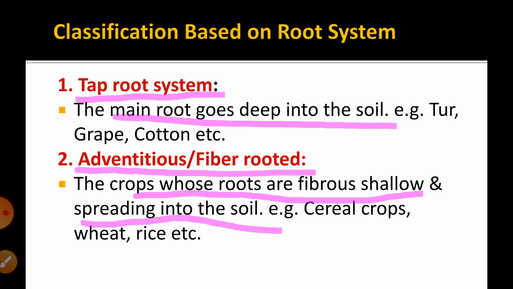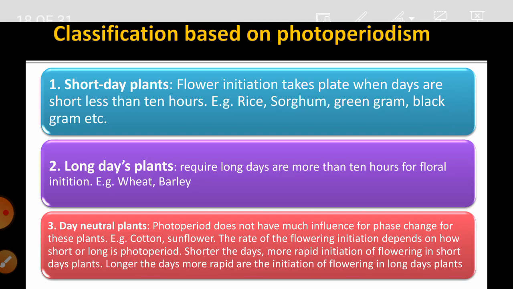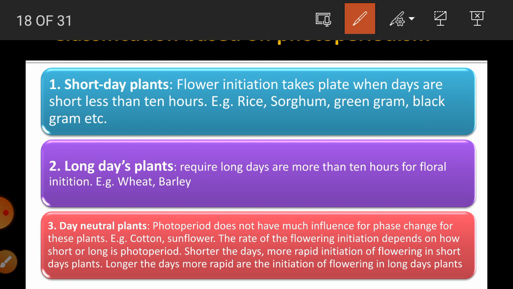Next one, on the basis of photoperiodism, plants are divided into three types: short day plants, long day plants and day neutral plants. Short day plants are plants which require a short photoperiod, less than 10 hours, for flower initiation.